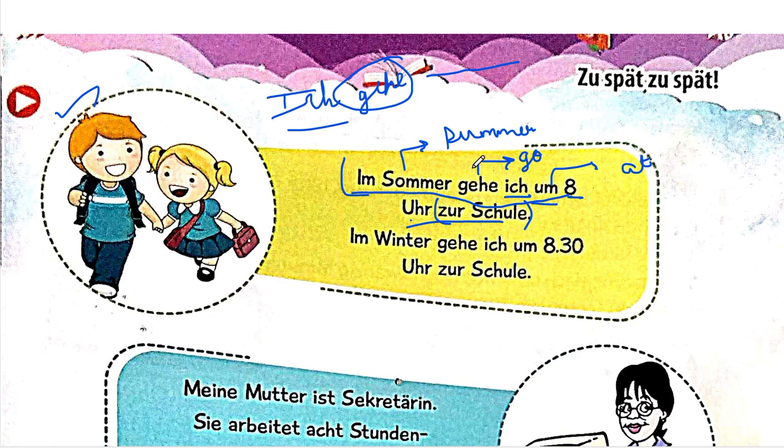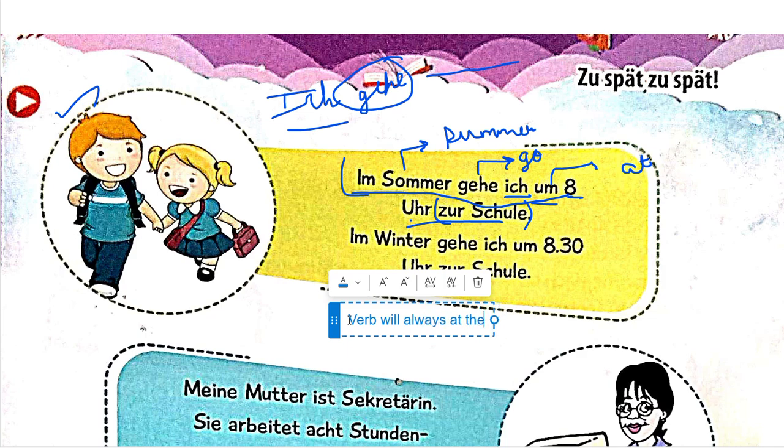The simple reason, and this will help you form sentences in German as well, is that there's a kind of order in German that follows. Like in English, it is subject, verb, object. In German, it's a little bit different. So, verb will always be at the second position.